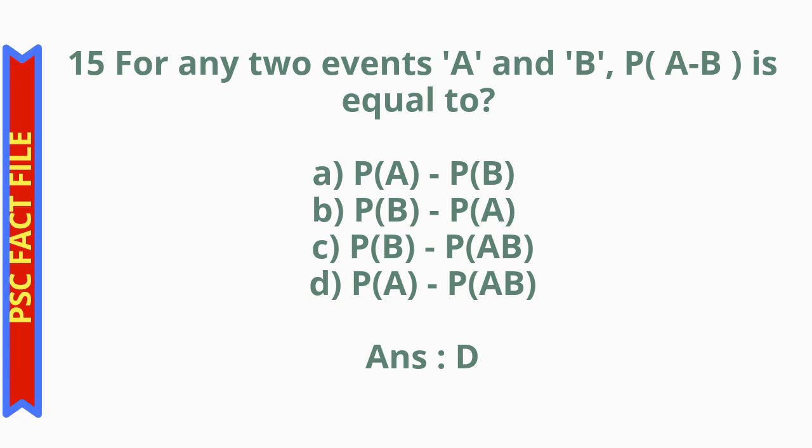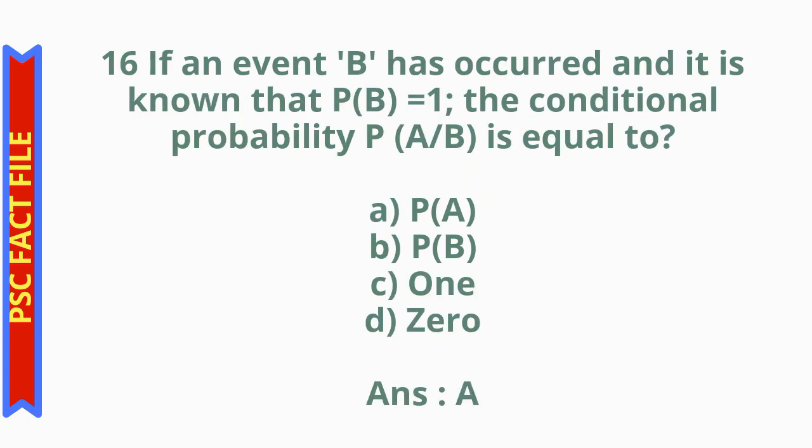The correct answer is option D, probability of A minus probability of AB. For any two events A and B, probability of A minus B is equal to probability of A minus probability of AB.